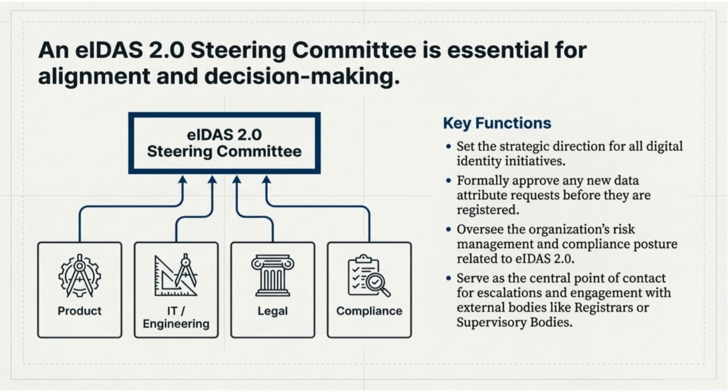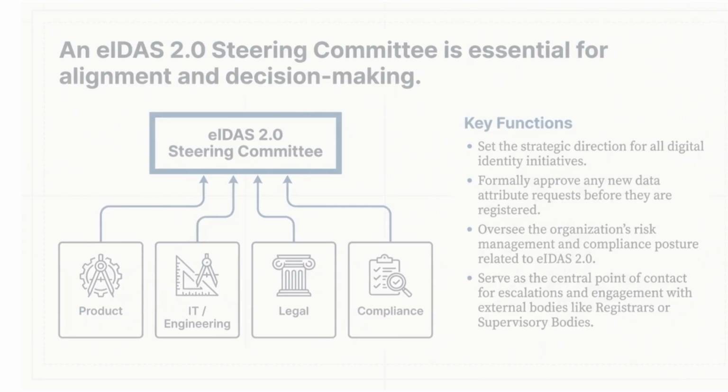At the top, organizations should establish an eIDAS 2.0 steering committee. This body sets strategic direction, formally approves new data requests before registration, oversees enterprise risk posture, and serves as the primary interface with regulators and national authorities. Without this forum, decisions fragment and risk increases.